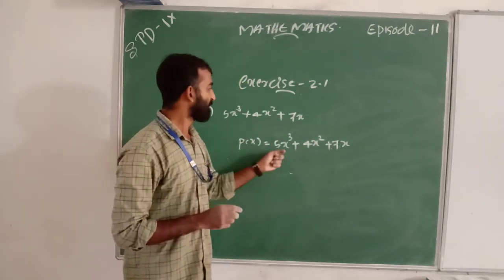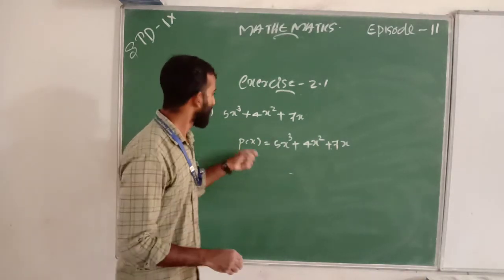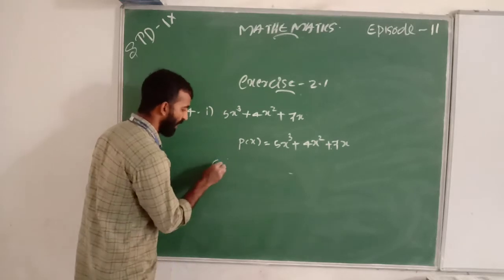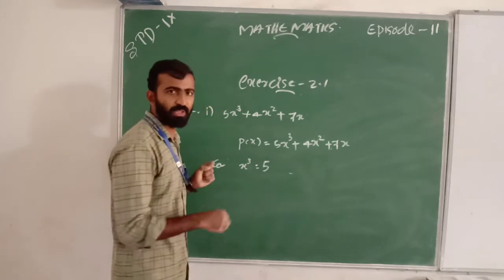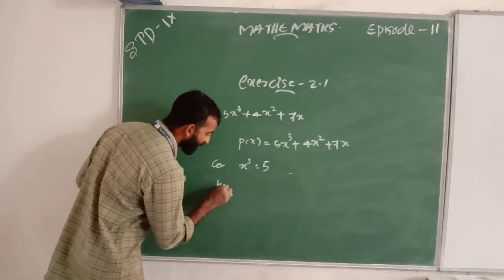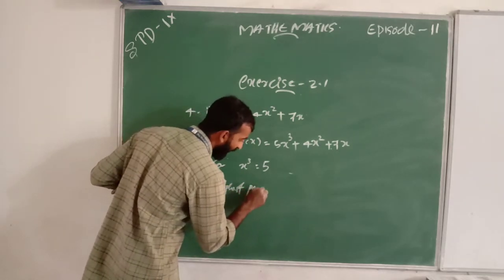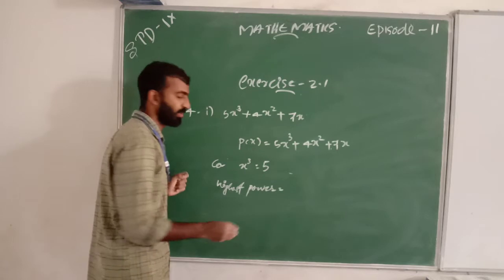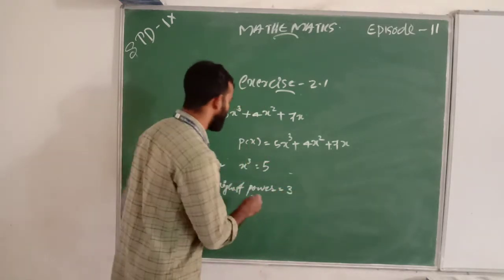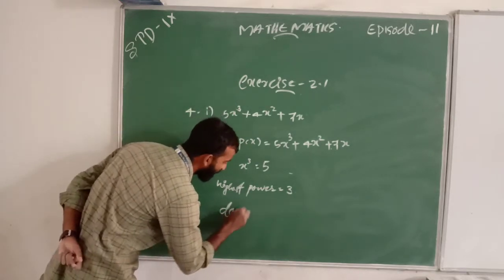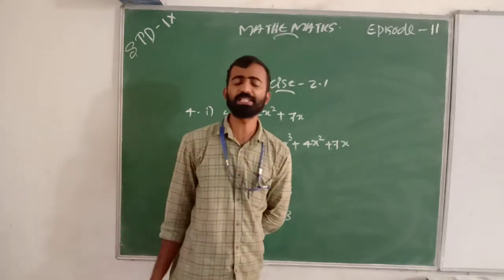That is, here 5x cube, x cube is the highest power. The coefficient of x cube is equal to 5, and the highest power is equal to 3. That is, the degree of p of x is 3.